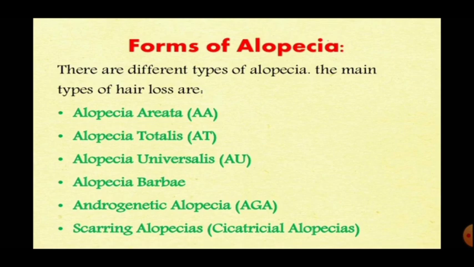Next is the forms of alopecia. There are six types of alopecia. The main types of hair loss are alopecia areata, alopecia totalis, alopecia universalis, alopecia barbae, androgenic alopecia, and scarring alopecia. We will briefly discuss them in the next slides.